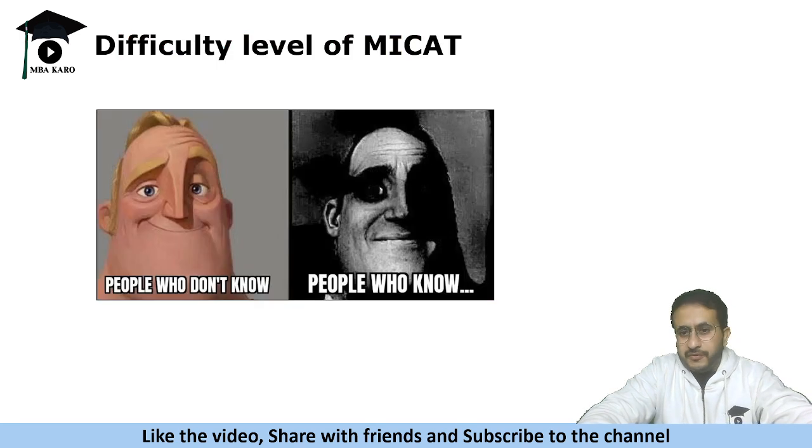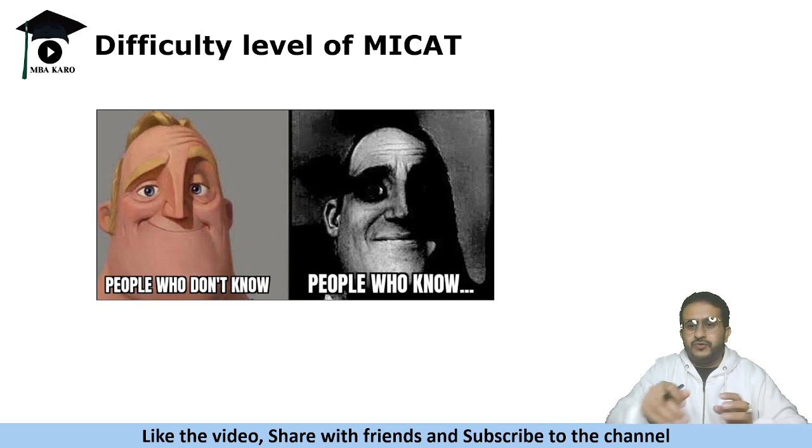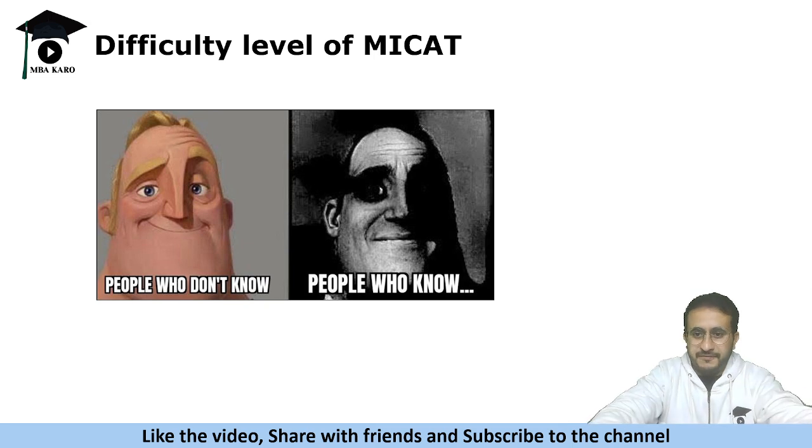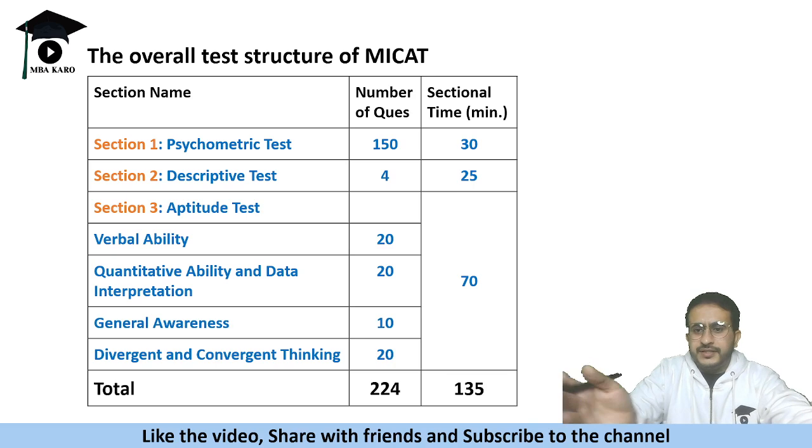Now, the ones who have appeared on MICAT know the difficulty level of the examination. For the ones who are going to write for the very first time, let me tell you that it is the most difficult examination by far. The level of questions you will find is ZAT, CAT level, and the time given is very less. In the aptitude section, you have 70 questions to be done in 80 minutes, and the levels are those you find in ZAT. Now, this is the exam structure.